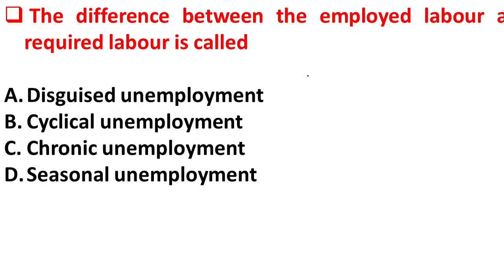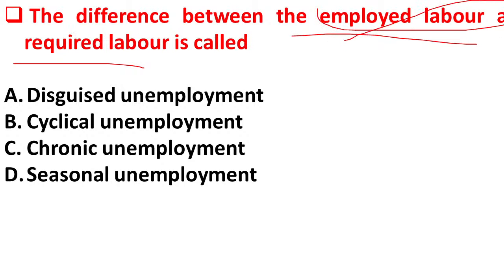The next question is, the difference between the employed labor and required labor is called. Option A, disguised unemployment. Option B, cyclical unemployment. Option C, chronic unemployment. Option D, seasonal unemployment. The difference between employed labor and required labor is known as disguised unemployment.